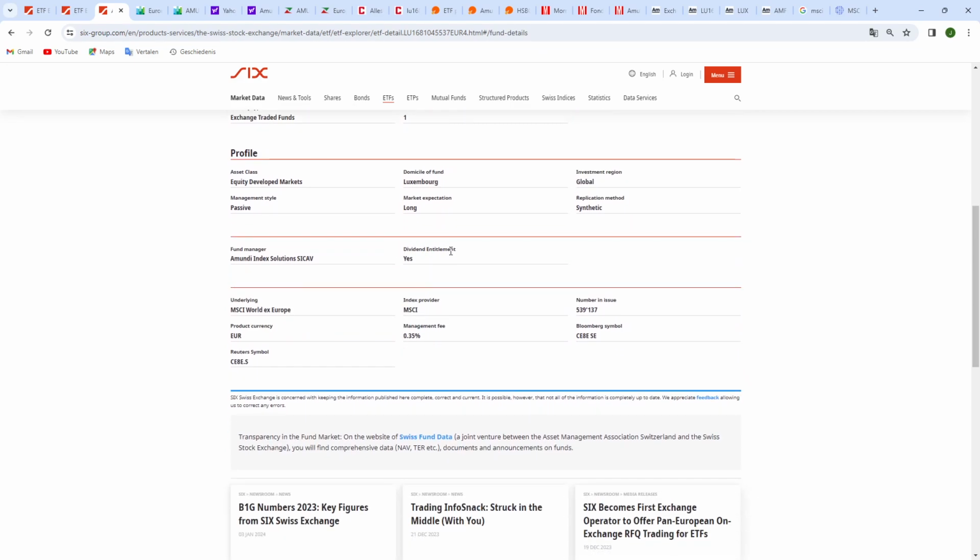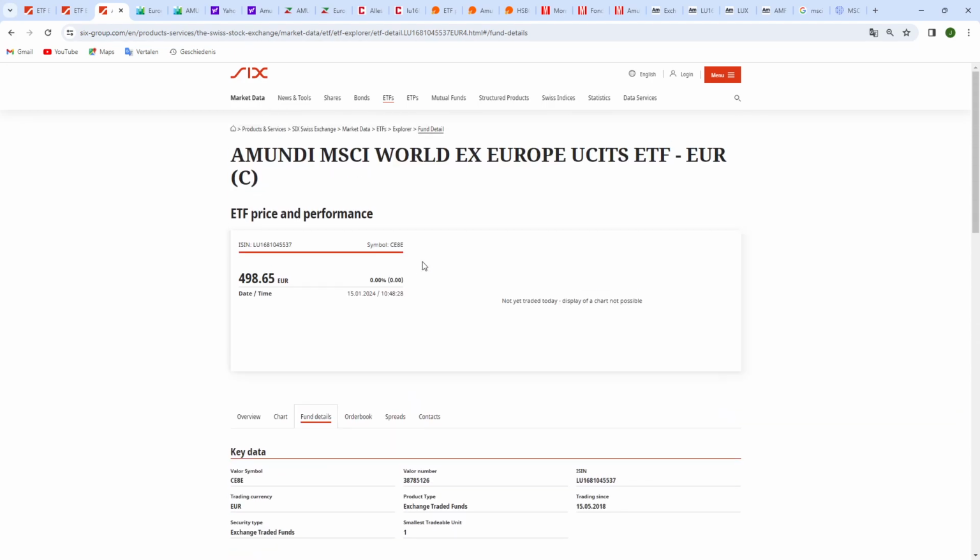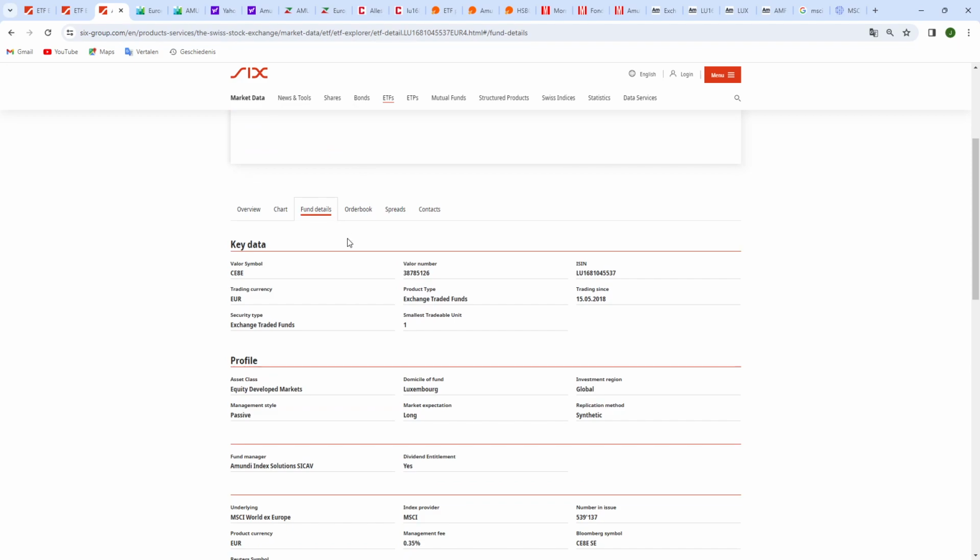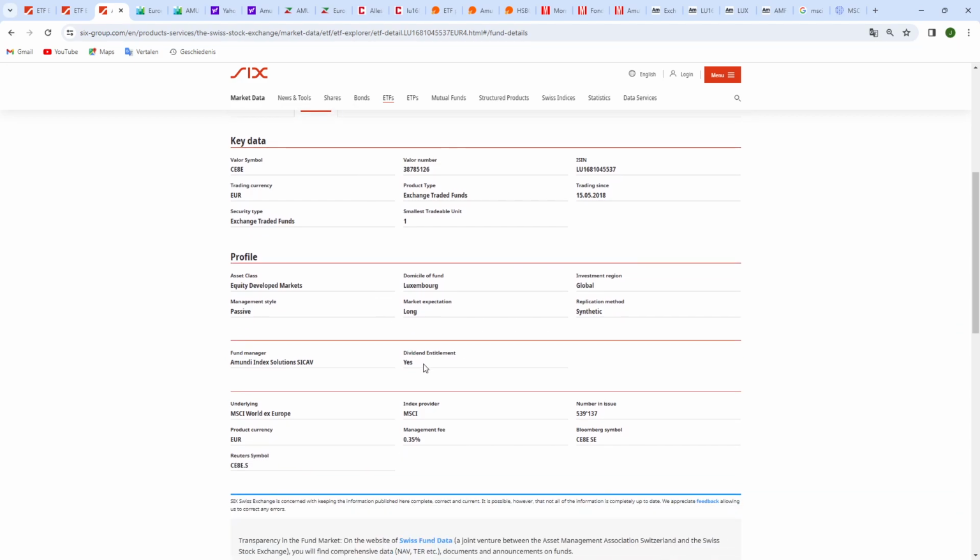You see here the dividend entitlement, it's yes, and that doesn't mean that it's going to distribute because this one is an accumulating one. It means that it's entitled to receive dividends from the stocks it invests in, but it doesn't necessarily need to distribute them. So you can't go off of this whether or not it's a distributing one. Here you can see the C of the cumulative one. So it reinvests the dividends itself.